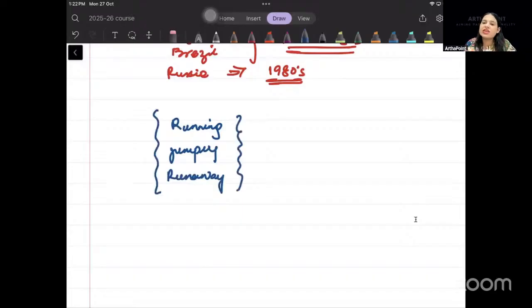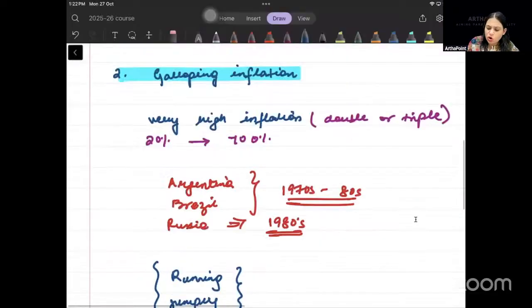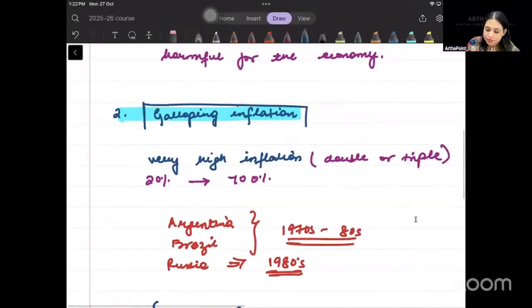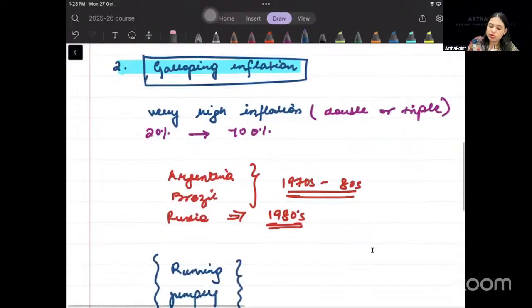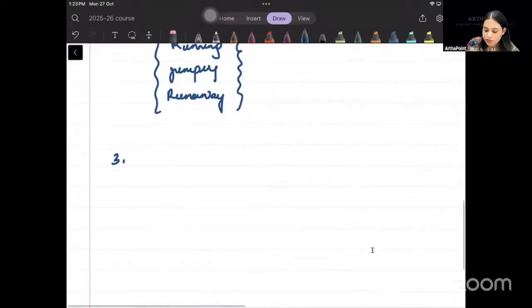Right? These are also some of the names of galloping inflation, and this is not good for the economy. This is a serious economic instability. It's not good for the economy. It's an unstable situation in the economy. मानते हो बात को? Okay, बेटा. The next kind of inflation that we have, उसको बोल देते हैं hyperinflation.